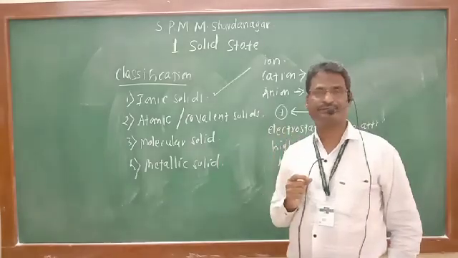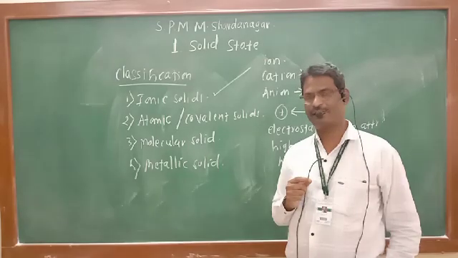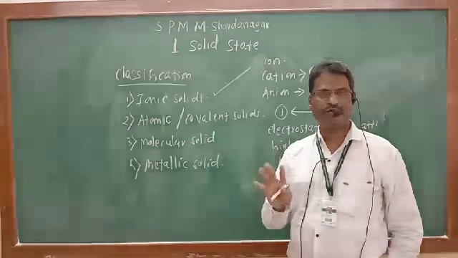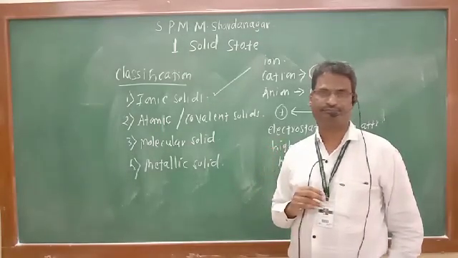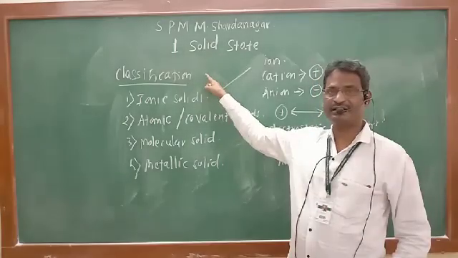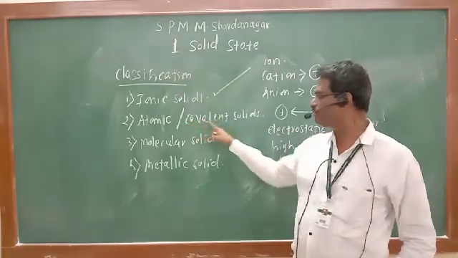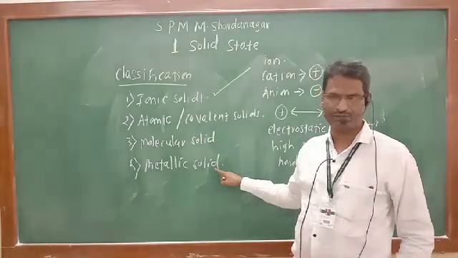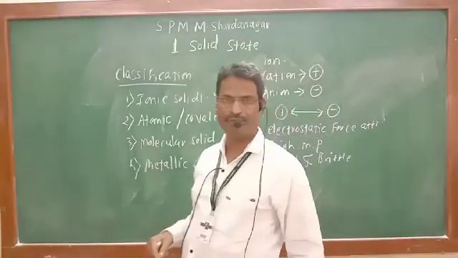The constituent particles in the crystalline substances are either atoms or ions or molecules or atoms of certain metal. Accordingly, crystalline substances are classified as ionic solids or ionic crystals, atomic or covalent solids, then molecular solids and metallic crystals or metallic solids. Out of which the first one, ionic solid, we have completed.